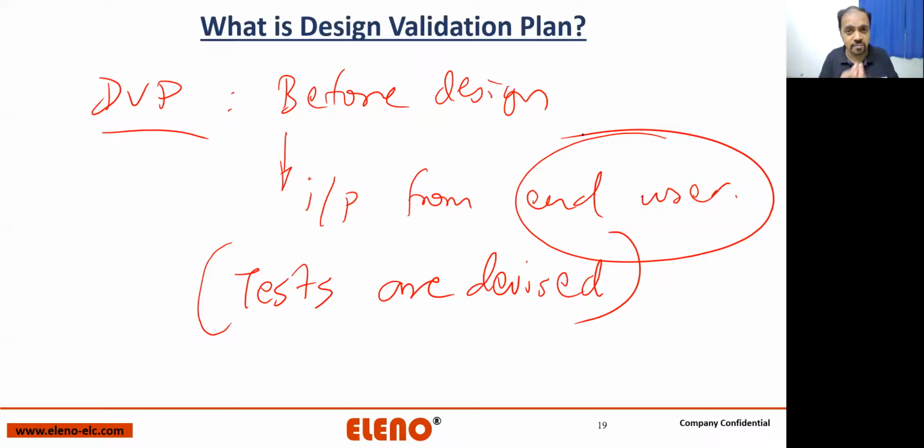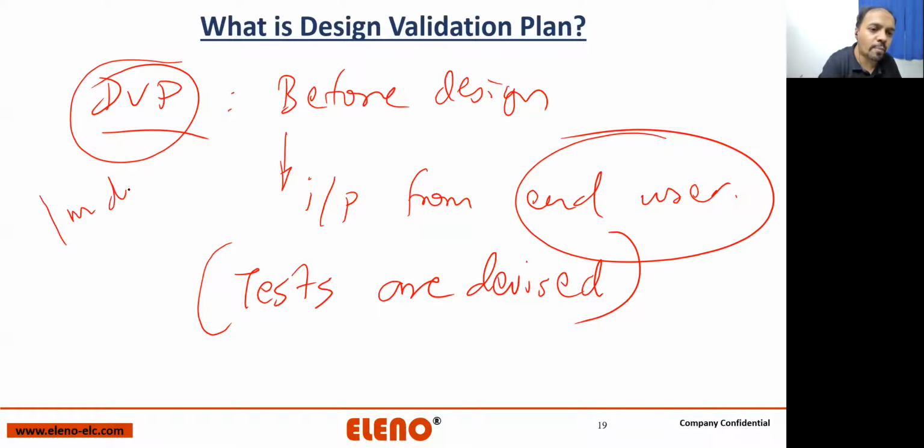Why is the design validation plan important for CAE, guys? Because you are going to give suggestions to the designers. Suppose I'm doing a drop test of this mobile phone and I'm getting a crack at 1 meter height, I'm getting a crack at 800 millimeter, but I'm not getting cracks at 700 millimeter, and I have to make sure that at 1 meter I should pass. There should not be any cracks in the phone. What am I supposed to do? I must know what the DVP is. So the DVP is a 1 meter drop. Am I making sense, guys?